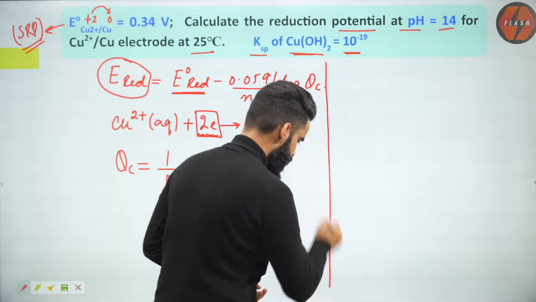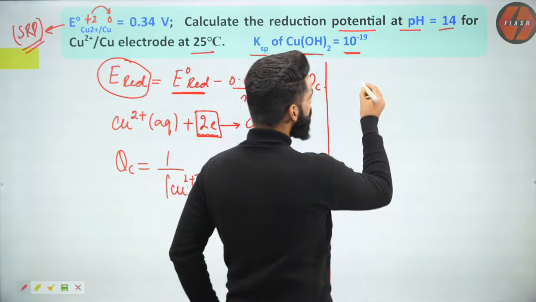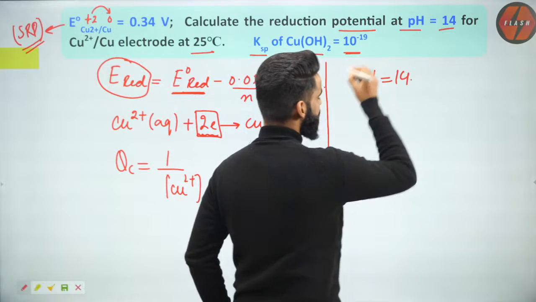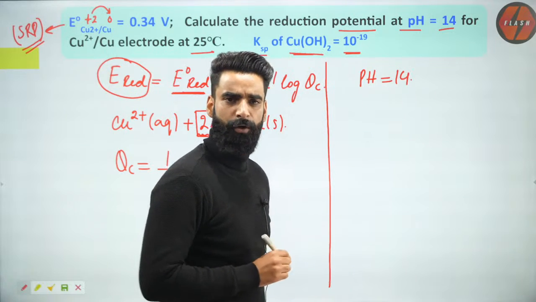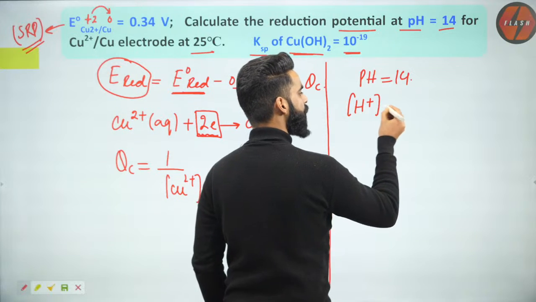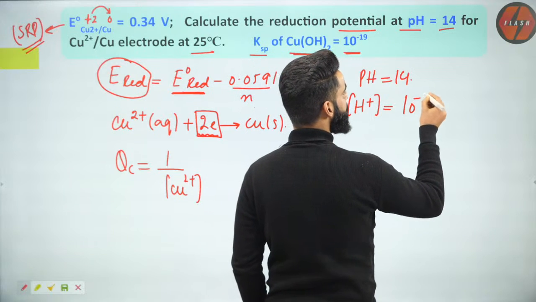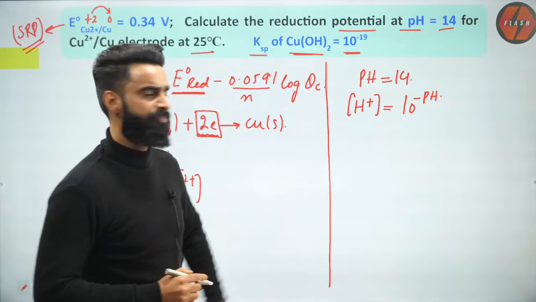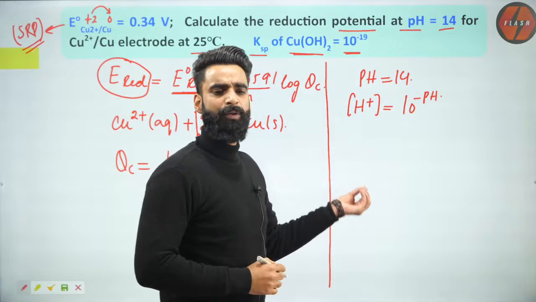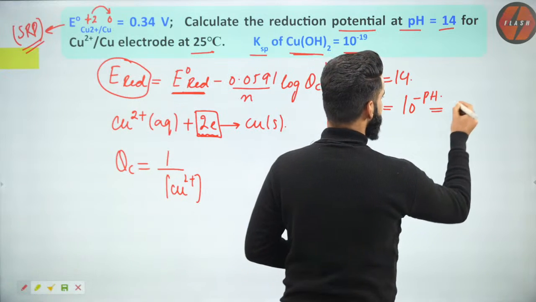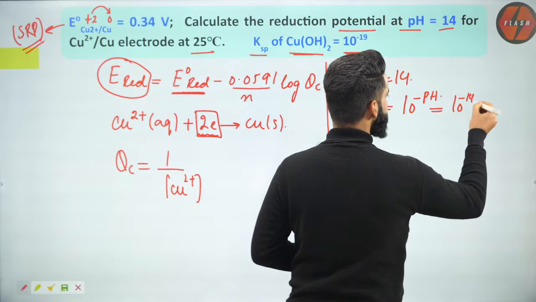Have a look, guys. The first thing: the pH of the solution is given to me as 14. If pH is equal to 14, you would have studied this relation: H+ concentration is equal to 10 to the power minus pH. If the pH of the solution is given, you can calculate the H+ concentration directly. So the H+ concentration in the solution is going to be 10 to the power minus 14.